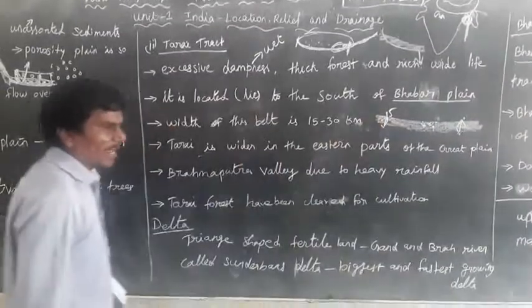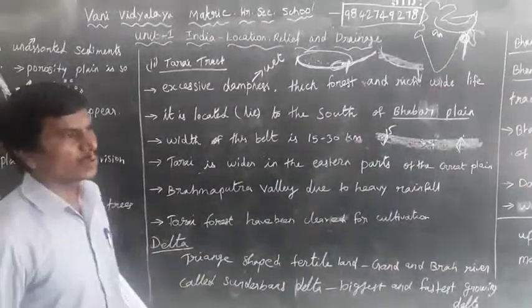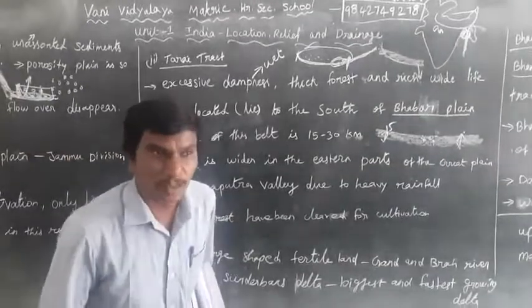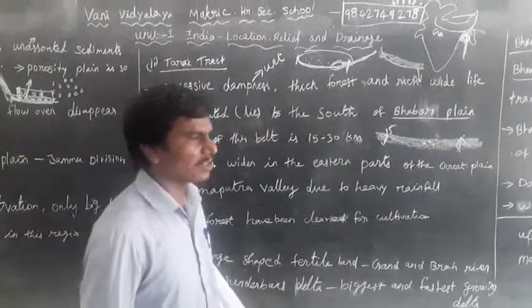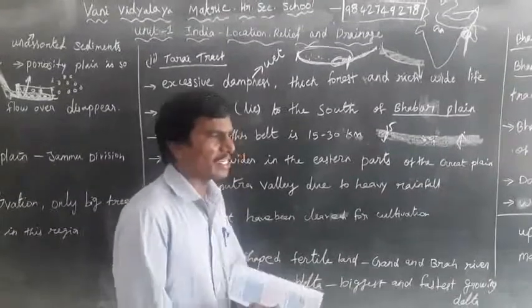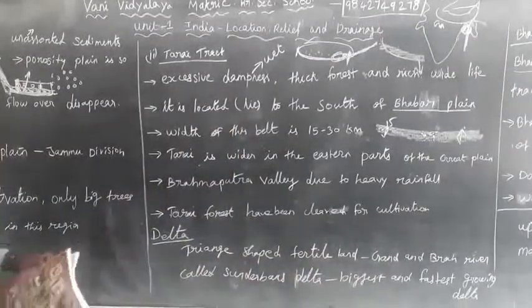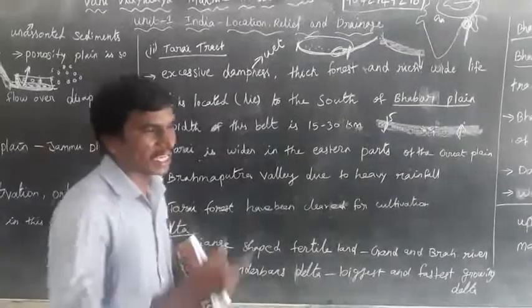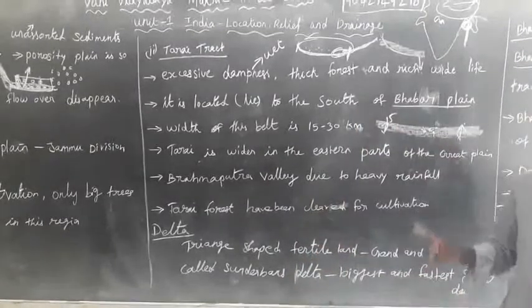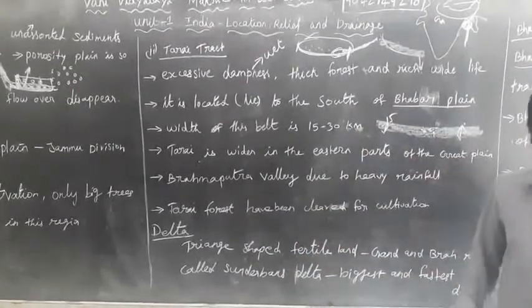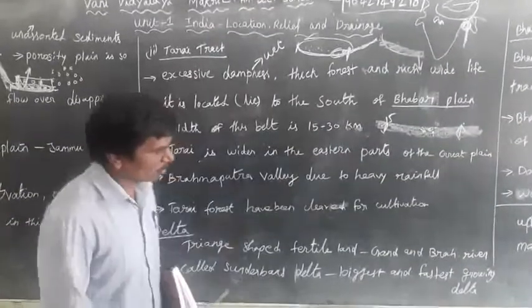The Northern Great Plains can be classified into four types. One is the Rajasthan Plains, second is the Punjab Haryana Plains, third is the Ganga Plains, and fourth is the Brahmaputra Plains.